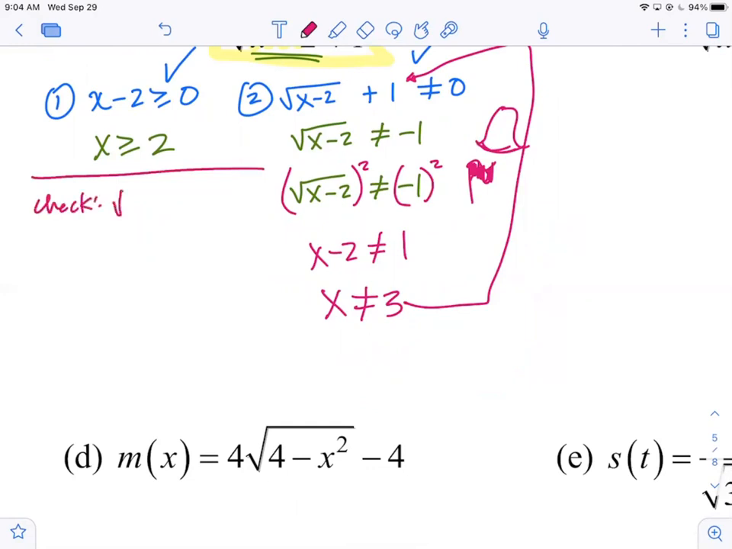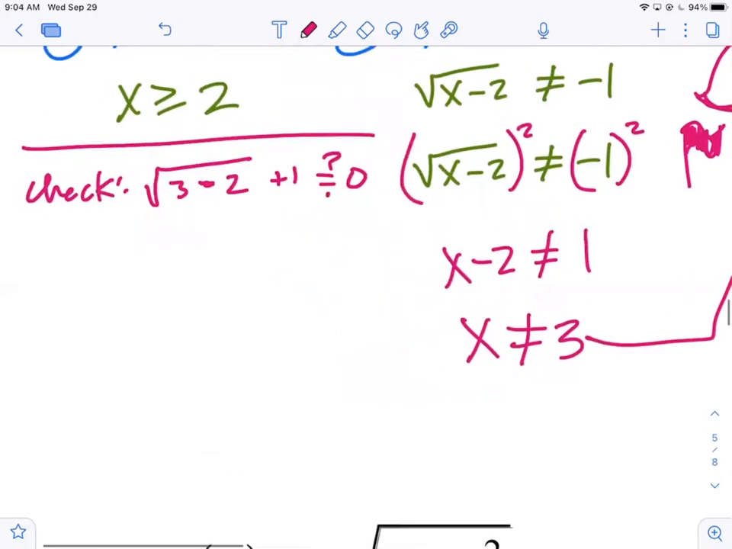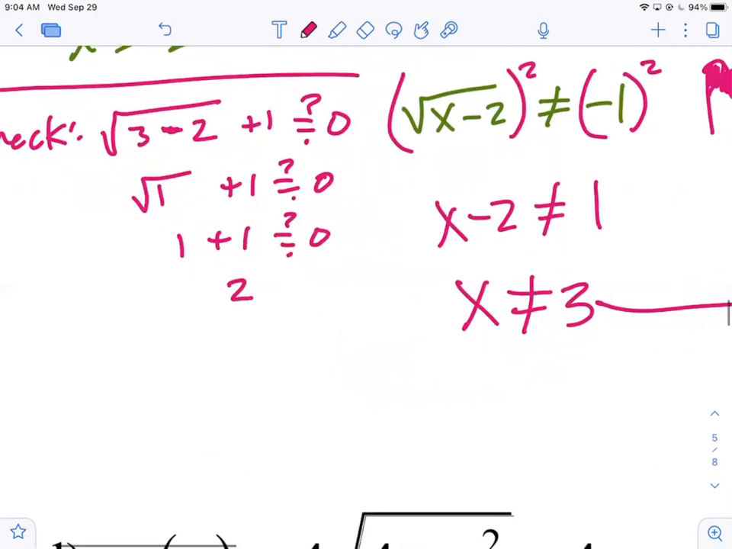We get the square root of, plug in a 3, 3 minus 2 plus 1. The question is, does it equal 0? I'm putting a little question mark over the equal sign. Well, let's see. 3 minus 2 is 1. I get the square root of 1 plus 1. Does that equal 0? Notice the suspense. We're going line by line. Does 2 equal 0? No.